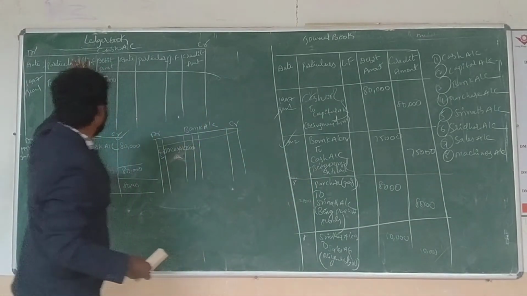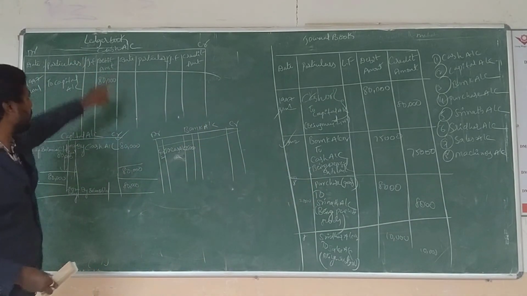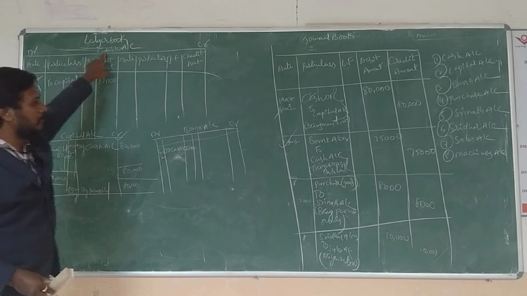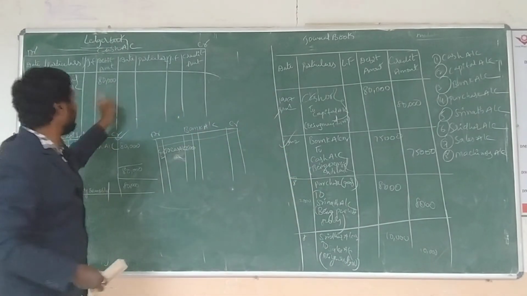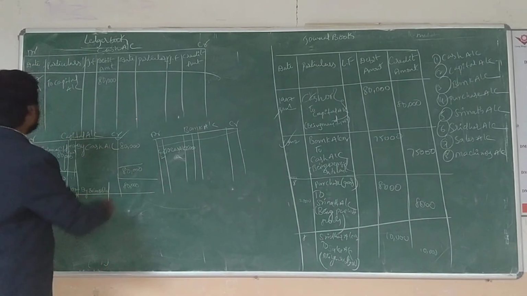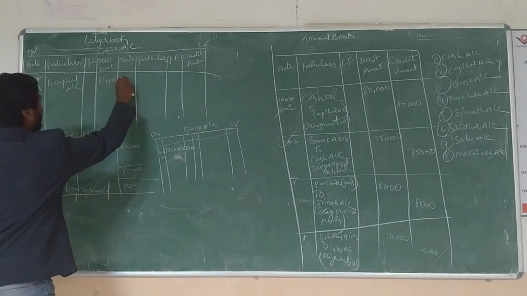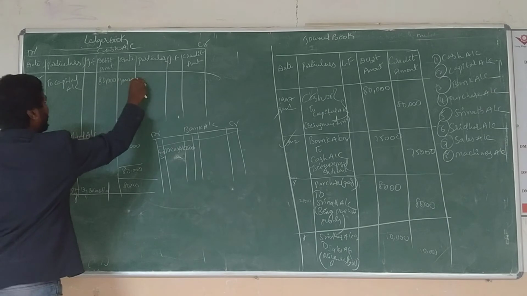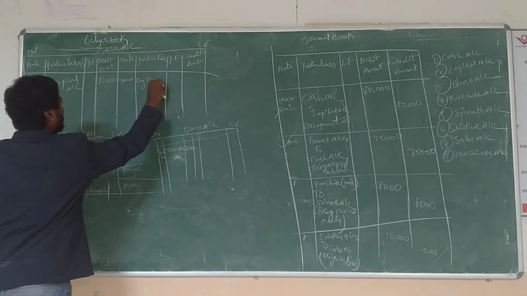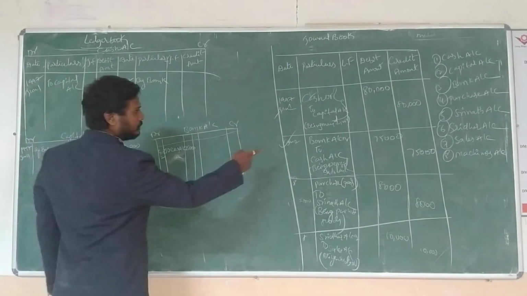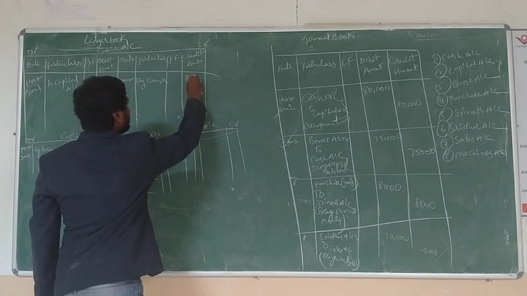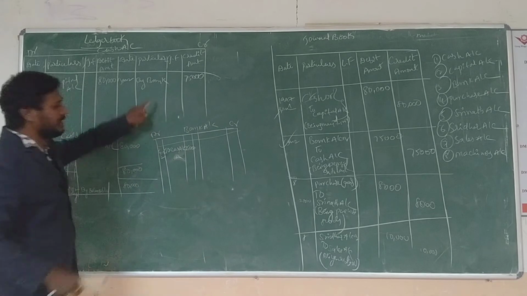We have already prepared the cash account. So cash goes to the debit side, but here cash goes to the credit side. What will you do? Now go to the credit side of the bank. So by, January 2. Now we can simply write by bank. That's it. What amount? 75,000.